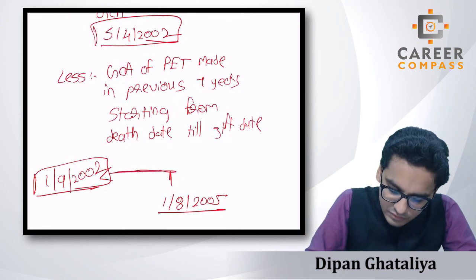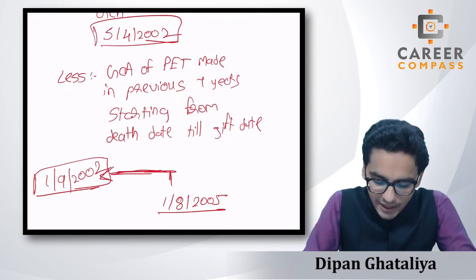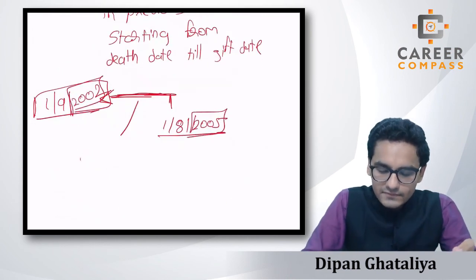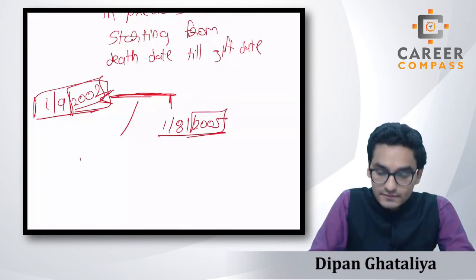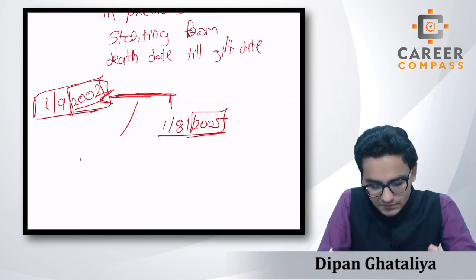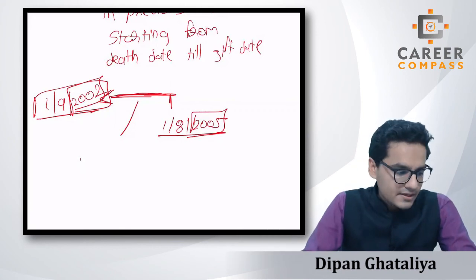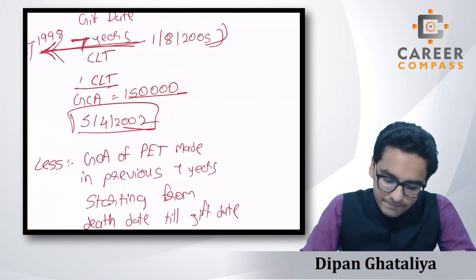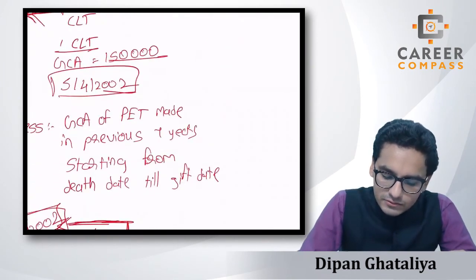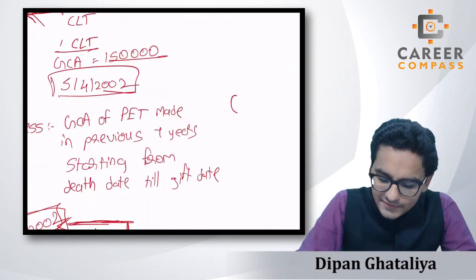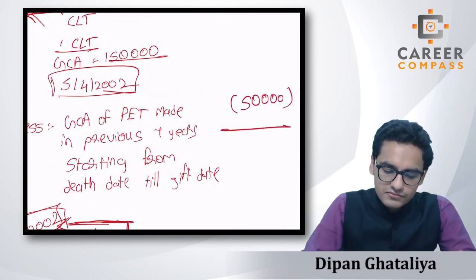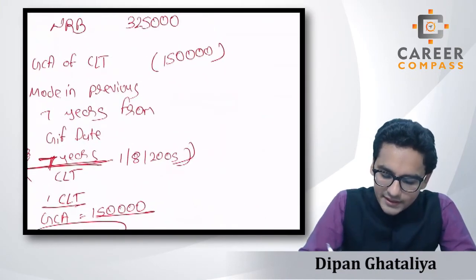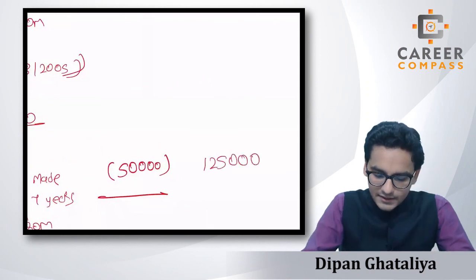So our timeline will be only this, from 2002 to 2005. In this period of 3 years, if we have made any kind of PET, then we simply have to deduct the GCA from here. Assume that we have made a PET during this period whose GCA is 50,000 pounds. Then the unused amount we have got is 1,25,000.